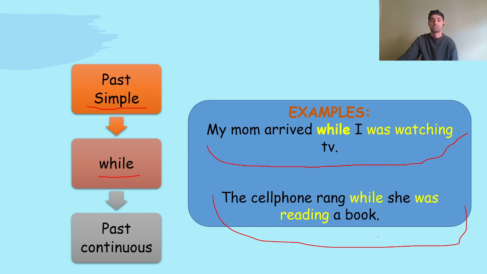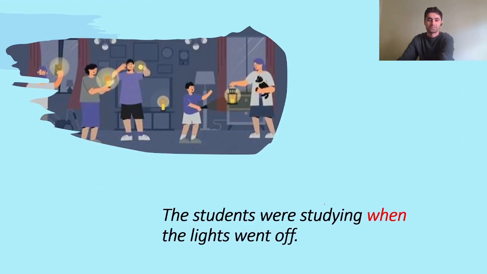The next example is: The cell phone rang while she was reading a book. Can you try to read it again? The cell phone rang while she was reading a book. So she was reading a book and then the cell phone rang. You understand? Great.